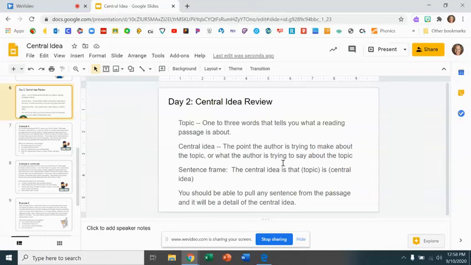This is for students who missed the lesson on September 10th. This is a review lesson on central idea. We began talking about this the week of September 3rd.